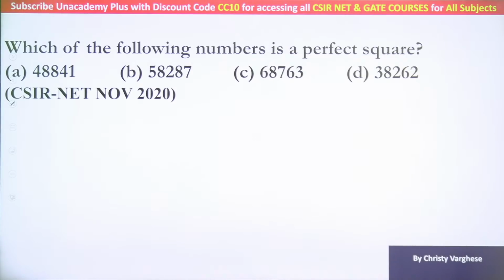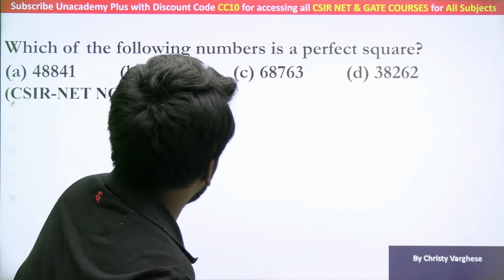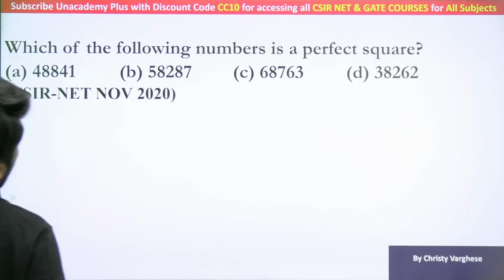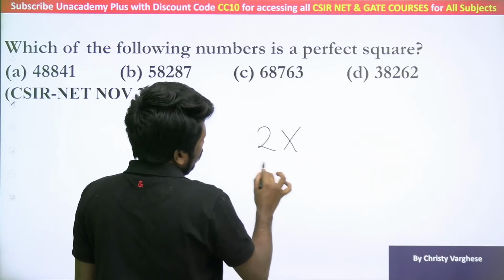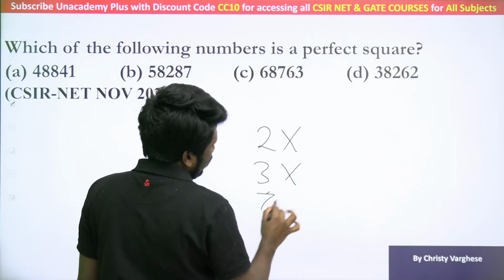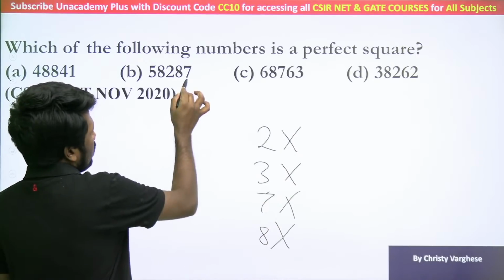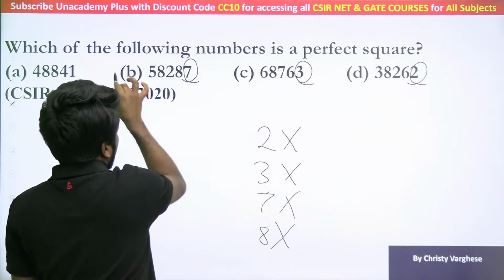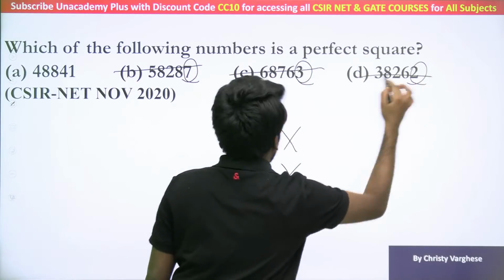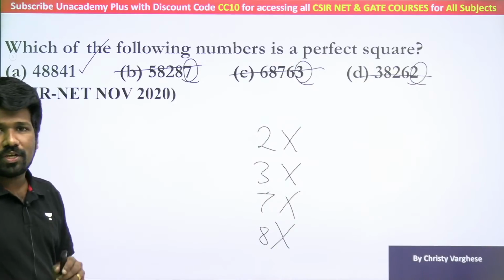Very good, most of you got it. The concept we discussed just now is enough to finish this question. What is the idea? Which of the following numbers is a perfect square? A perfect square cannot end in 2 or 3 or 7 or 8. This is 2 ending, this is 3 ending, this is 7 ending. That is why these 3 options are eliminated from the list. So the only remaining possibility is option A.